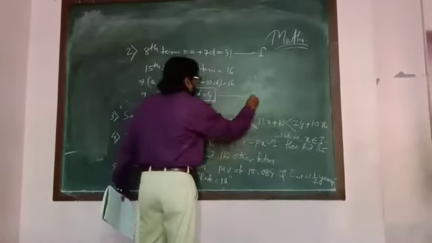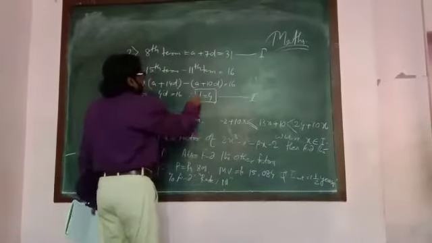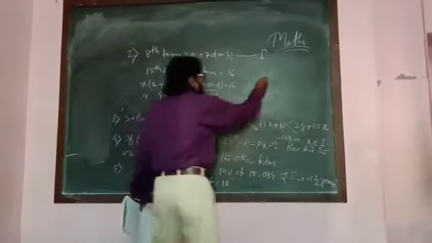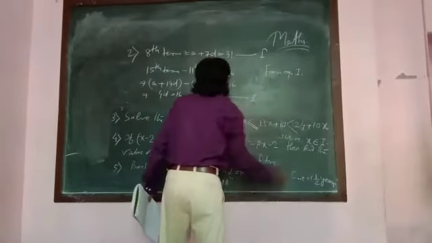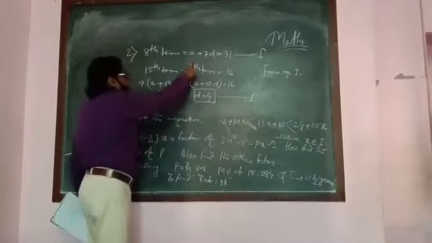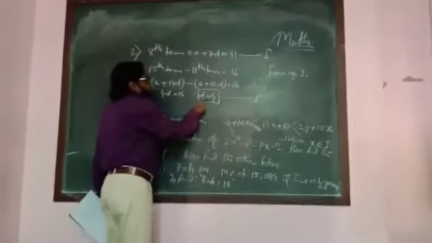Equation number 2. Now put the value of d in equation 1. From equation 1, a plus 7d equal to 31. d equal to 4.